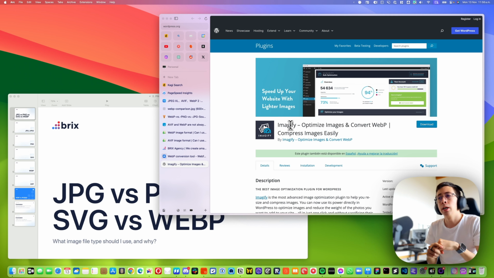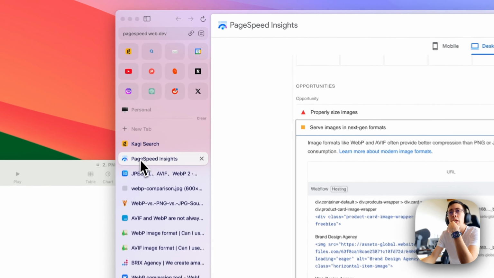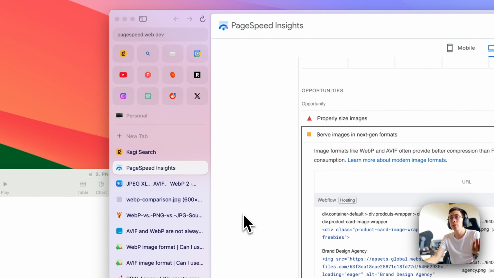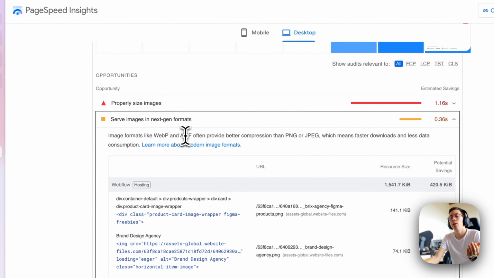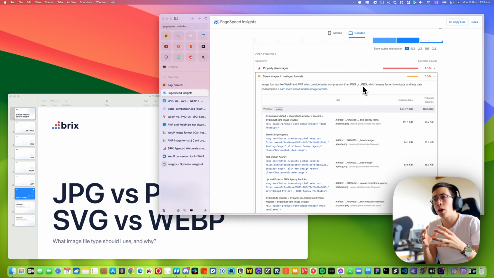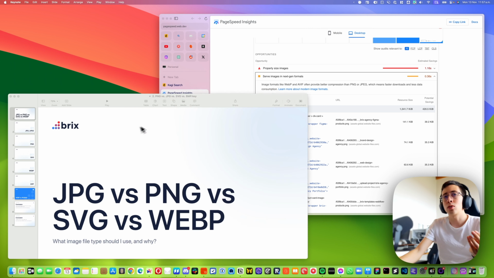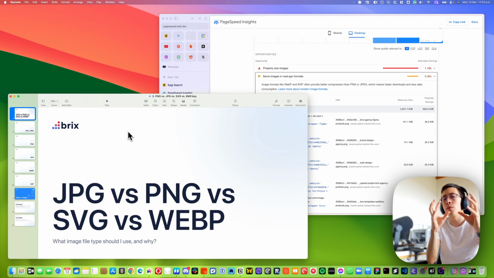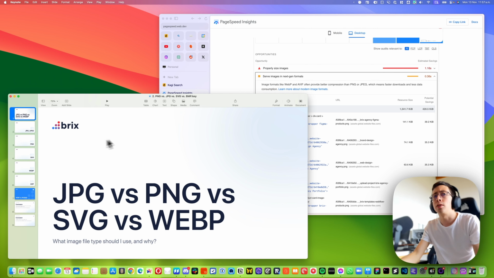Along with some other popular tools in the web design community. At the same time, if you take a look at some of the PageSpeed Insights reports from Google, they often say that you should convert your images to WebP or AVIF instead of using PNG or JPG. And in that sense, a lot of users are confused about whether you actually need to move from that format to the new format or not. That is the question we're going to answer in this video. In order to answer it properly, we will explain what all of these formats are and what the benefits of using each are. So let's get started.